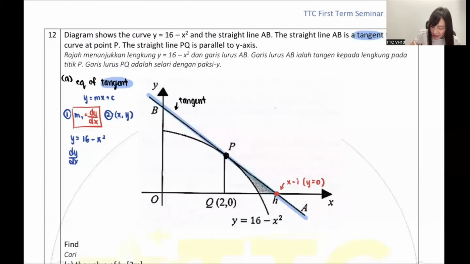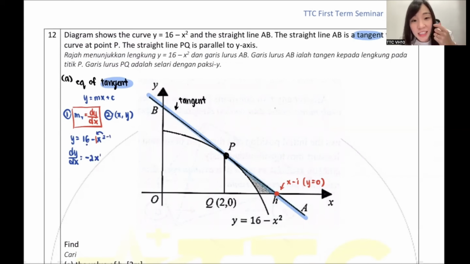Now, my dear, this time is differentiate, not integrate. Remember, integrate is plus 1, divide. Differentiate is times, minus. So the power comes in front as the coefficient. So this one is 1 in front. So 2 times -1 is -2. Power minus 1, isn't it 1? Okay, I got it. That is my dy dx.